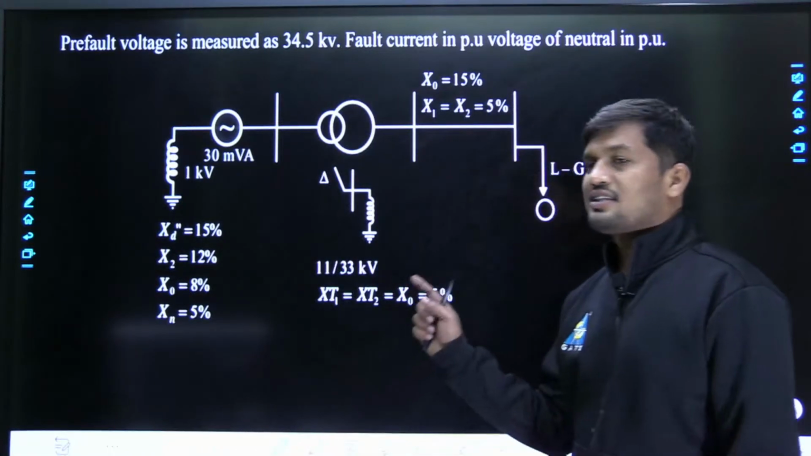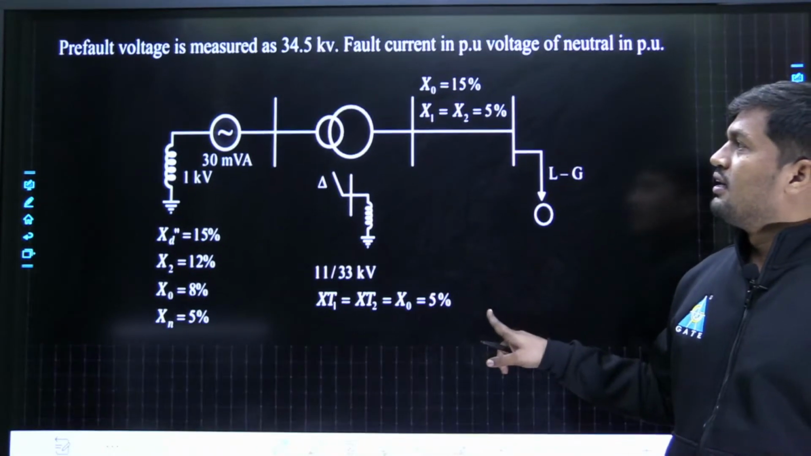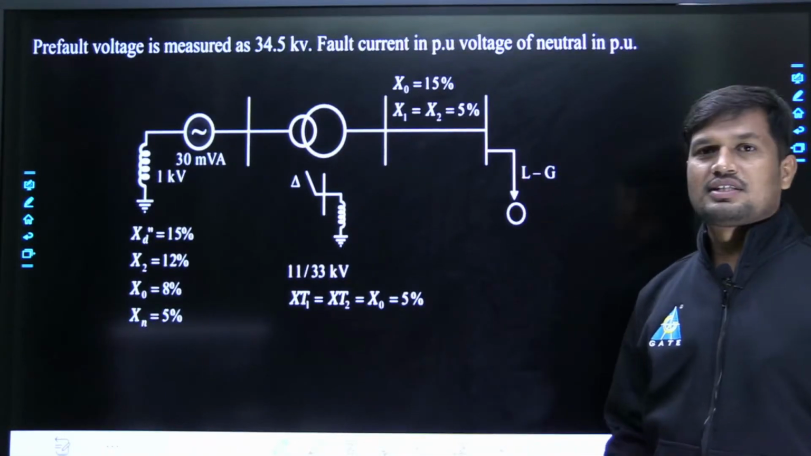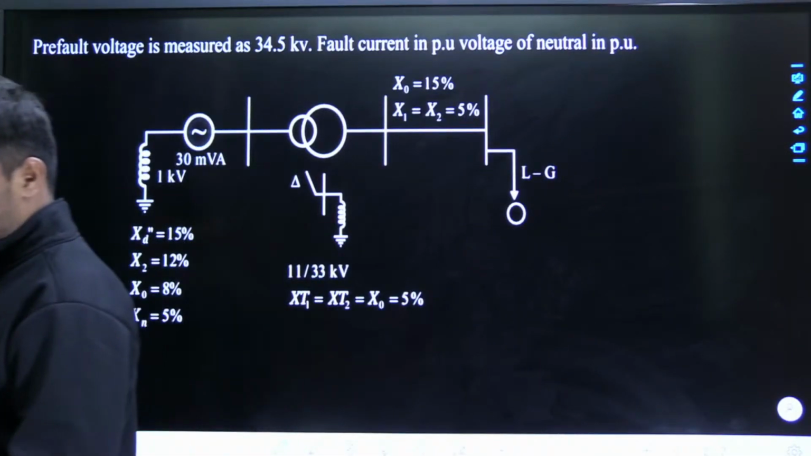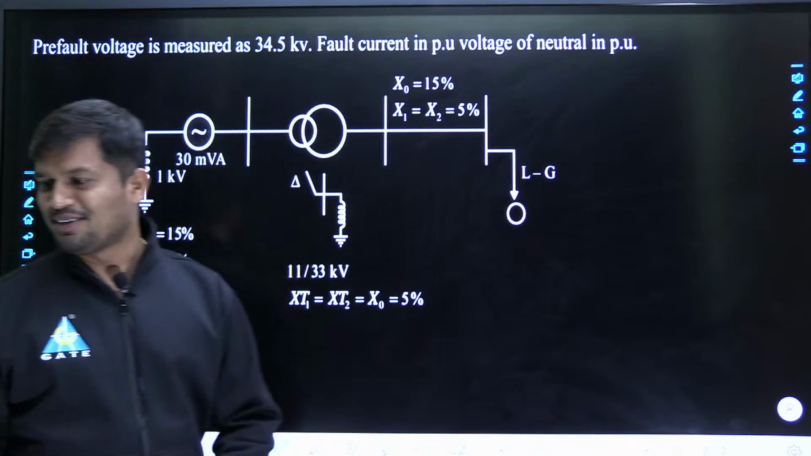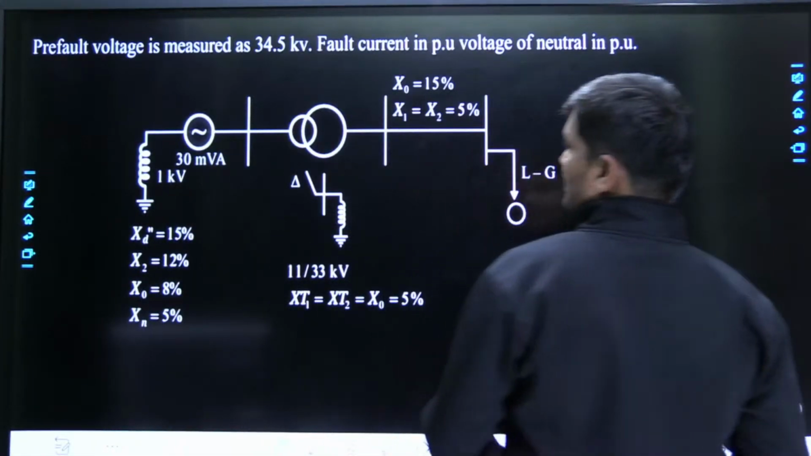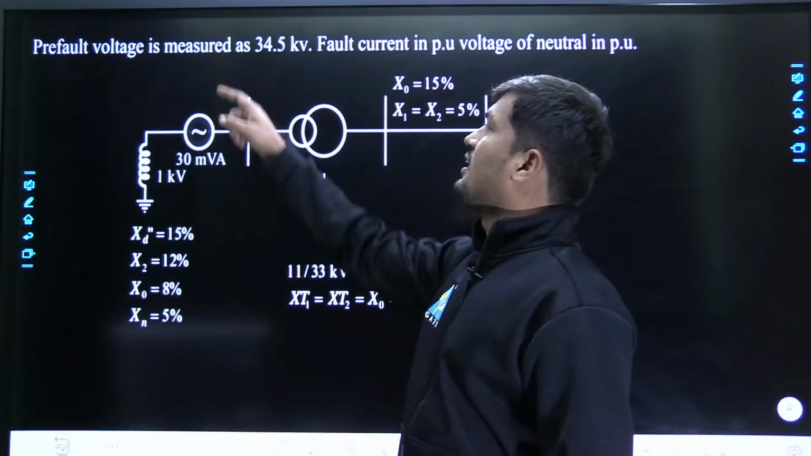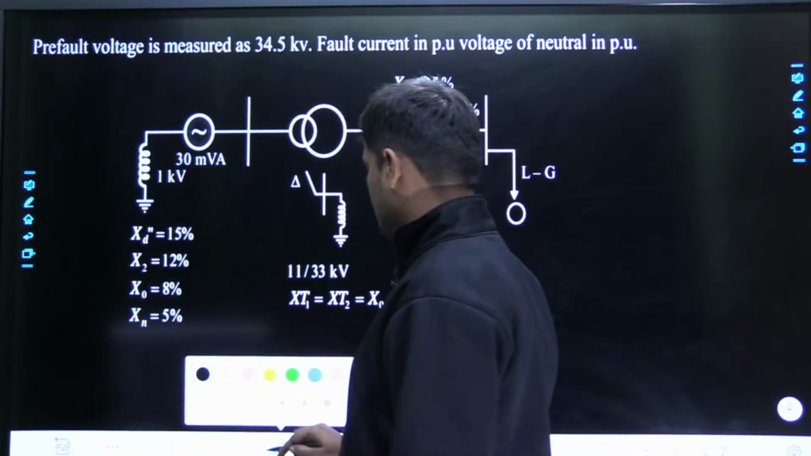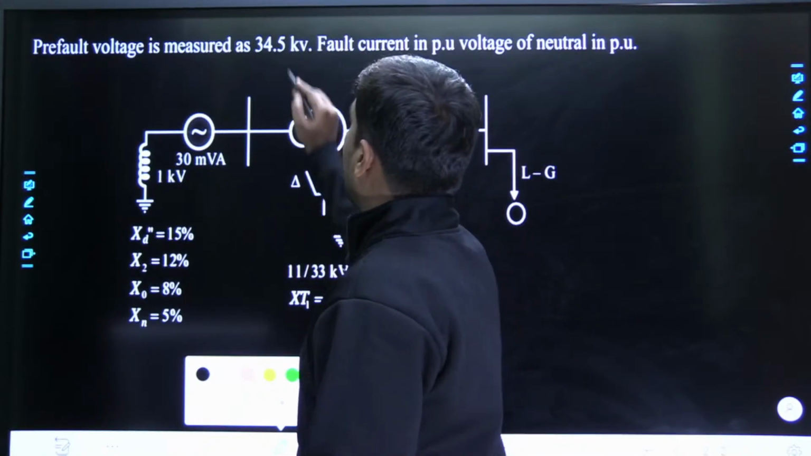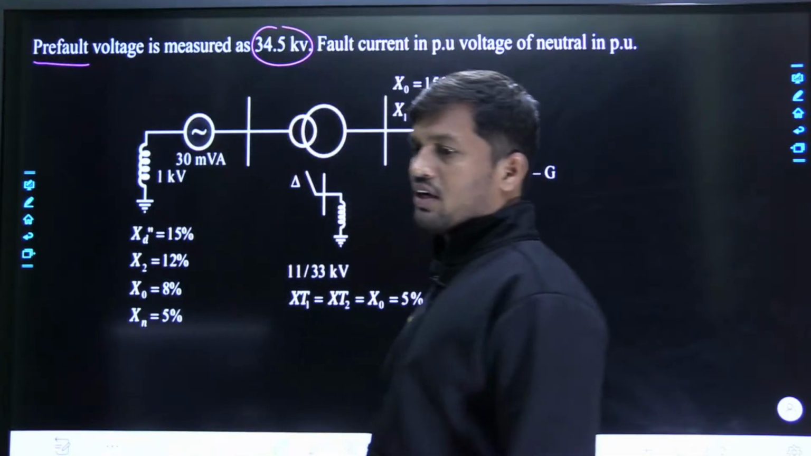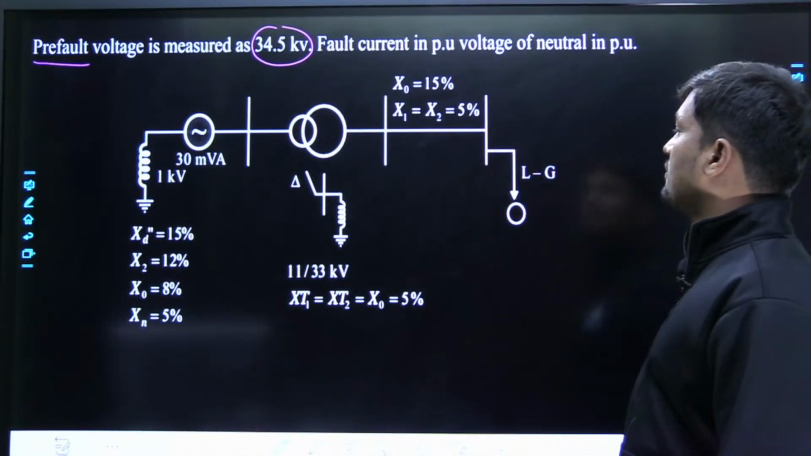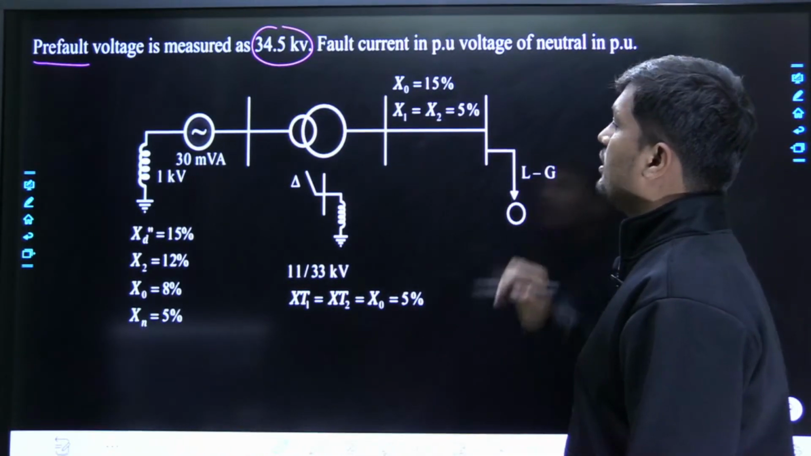Right, the question is there on the screen. Yesterday we discussed line to ground fault. Now please give the answer for this question. The question is that the pre-fault voltage is measured as 34.5 kilovolts. What is the meaning of pre-fault? Pre-fault means before occurrence of the fault, where the fault occurs at the end of the transmission line.